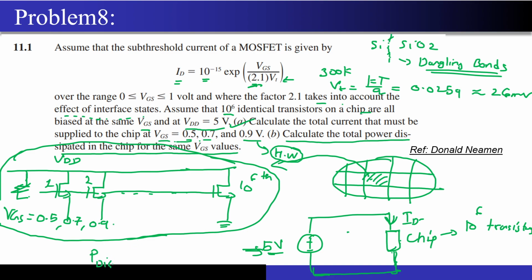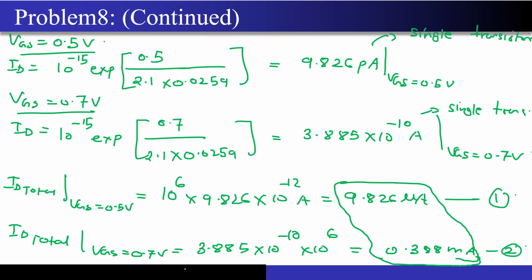So the power dissipated, if I look over here, is nothing but VDD into ID. Because VDD is the supply that I'm giving to the chip, and ID is the total current that is consumed by all the transistors. So VDD into ID is the formula. Let me just write. Power dissipated is equal to VDD into ID.